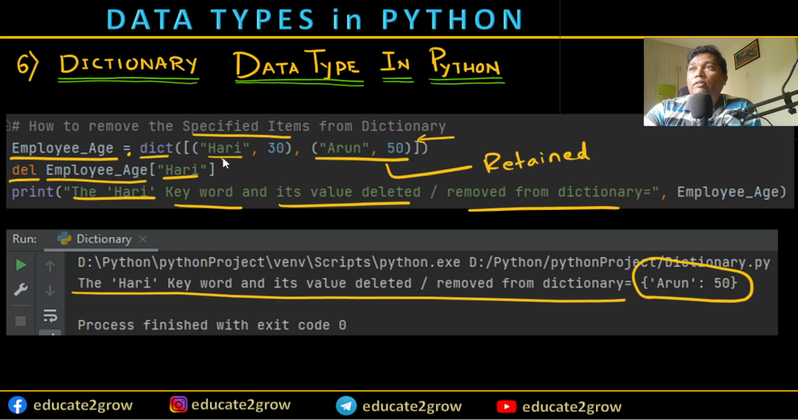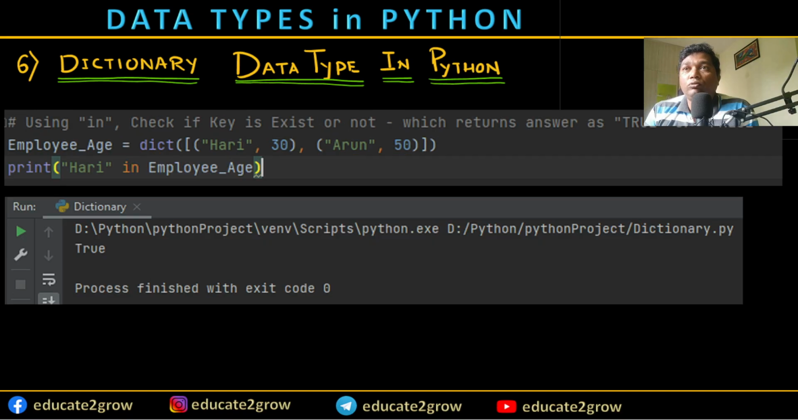Okay, this item is removed. So this is how the values are removed. Now next, let's use the in and not in keywords. This will give you true or false. Let's see how exactly it is going to work.